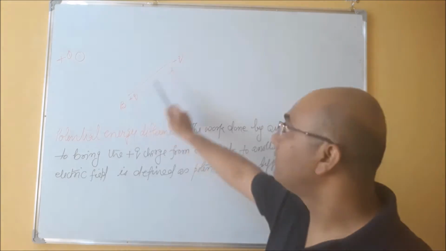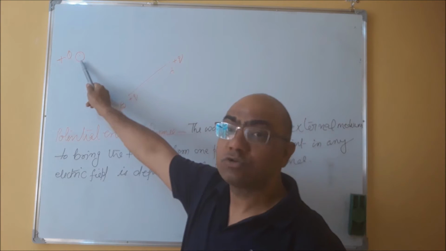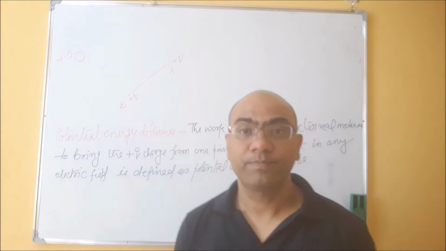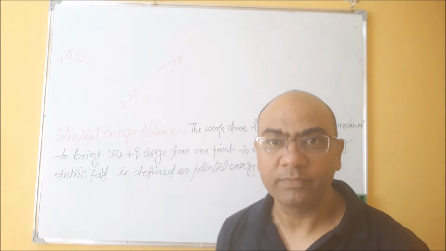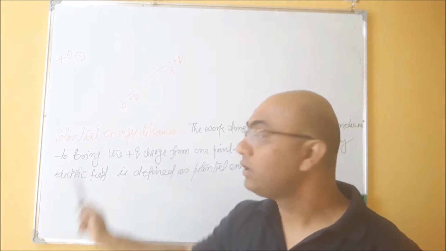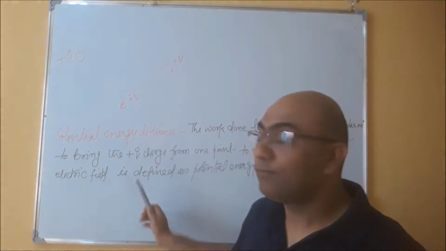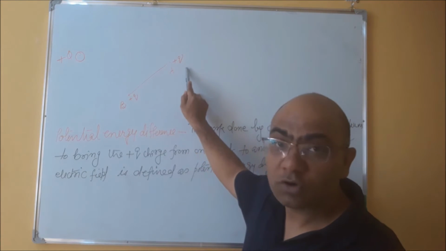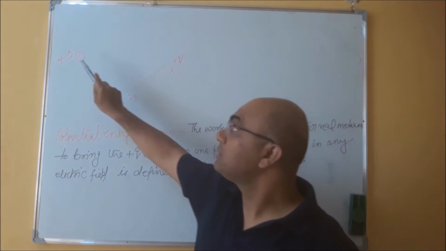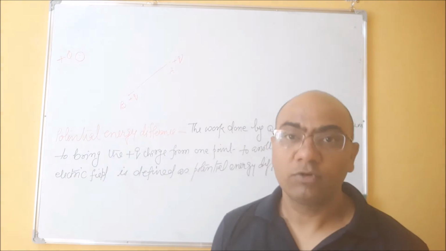At the same time, this plus q will also produce a force on it, right? So when we are writing this definition, we are considering the force on this plus q, not on this plus Q. So what are we assuming?